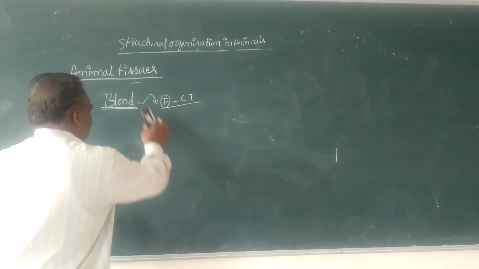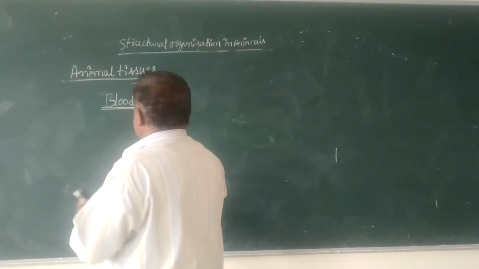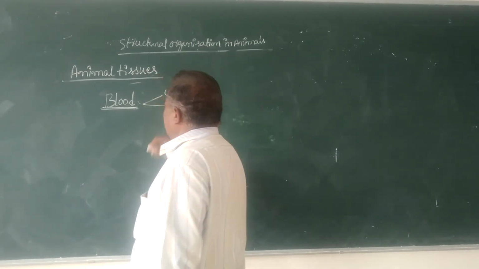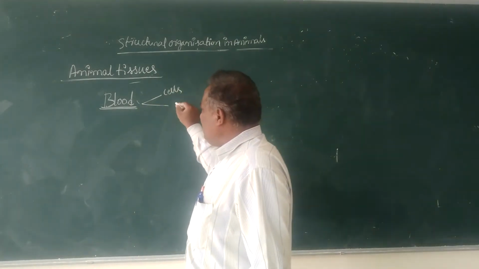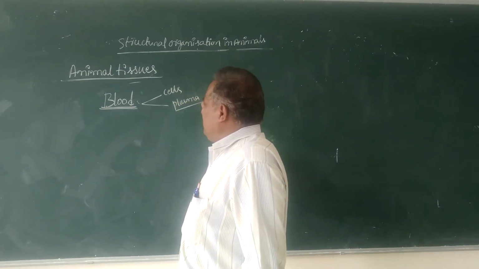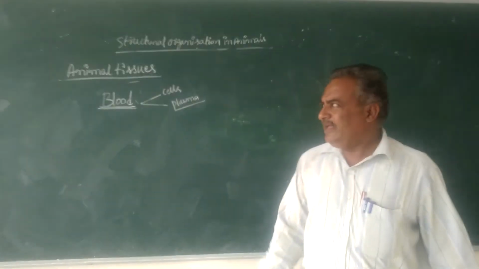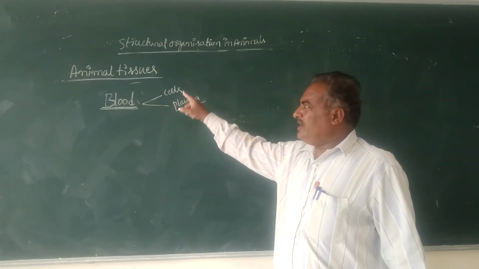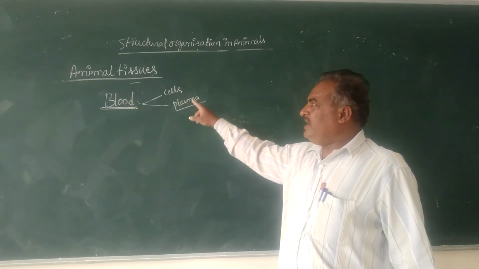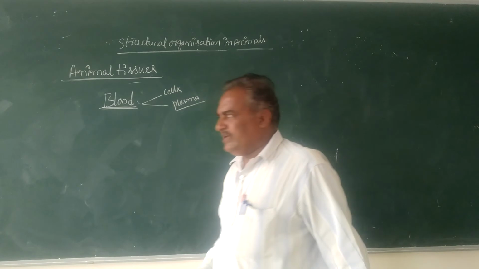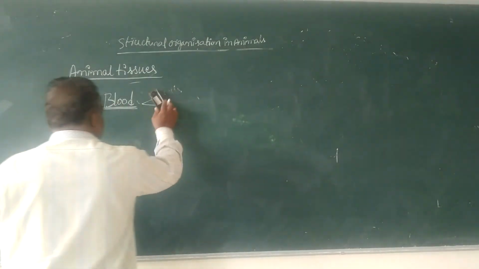In the case of blood, there are cells and intercellular spaces, and the intercellular spaces are filled with plasma. Here in blood, there are different types of cells, and in between the cells there is a space. That space is filled with plasma.